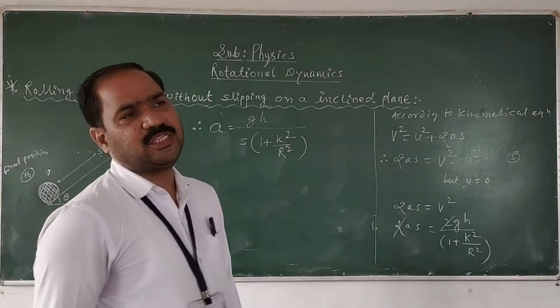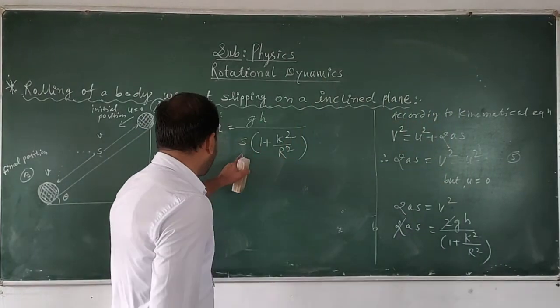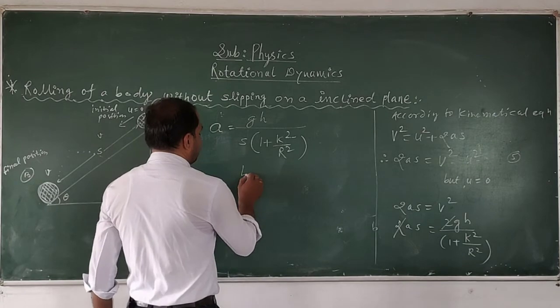So this equation gives me the value of the linear acceleration.